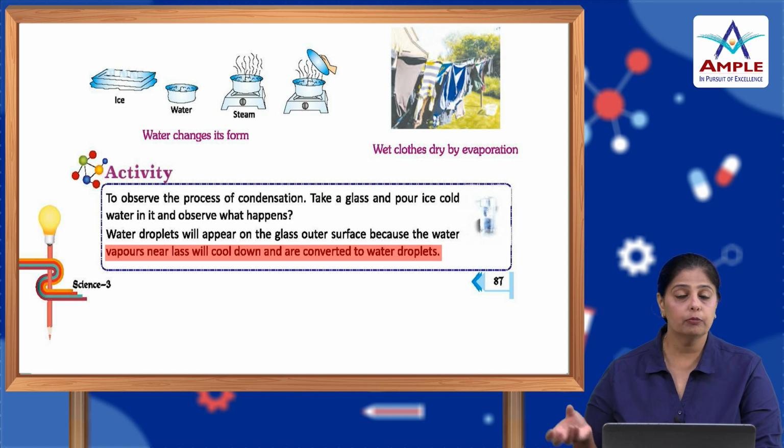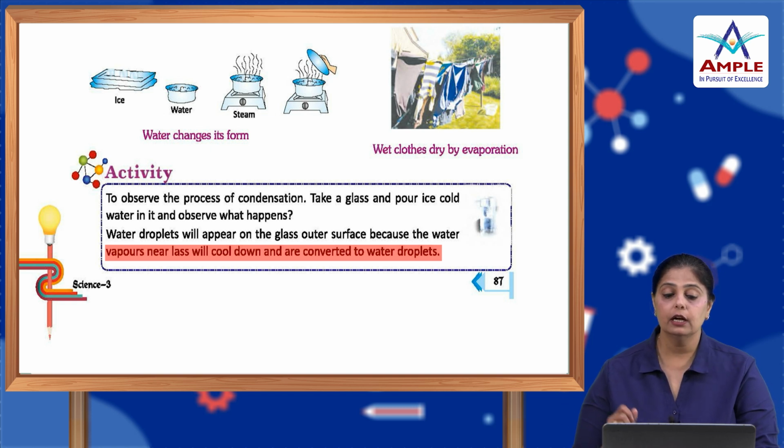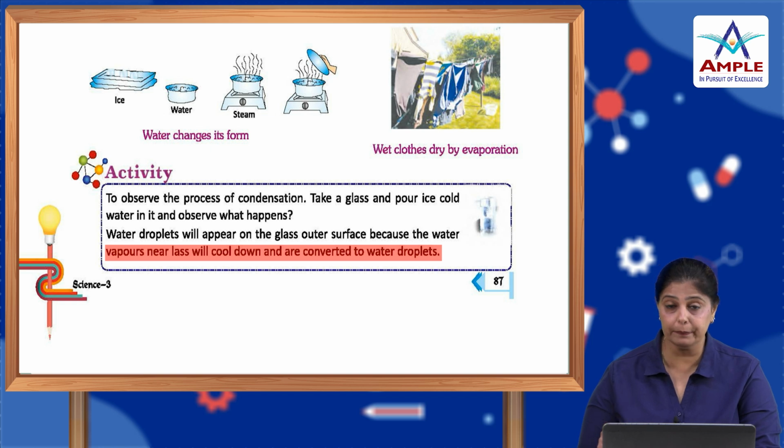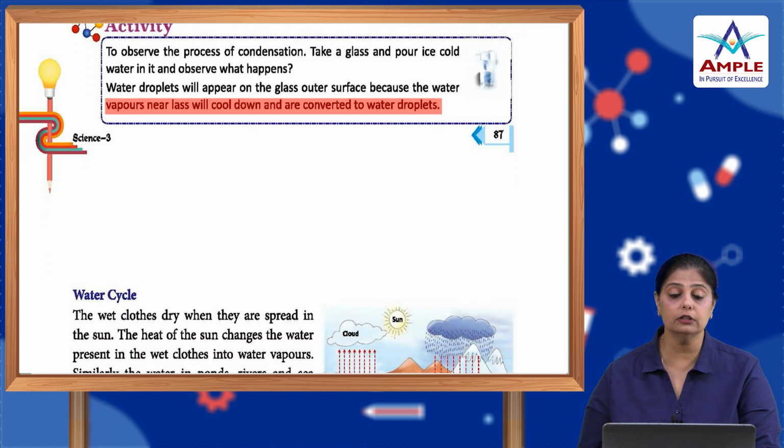You will see the water droplets appearing. This is because the water vapor which is around the glass in the air cools down and then gets converted to water droplets.